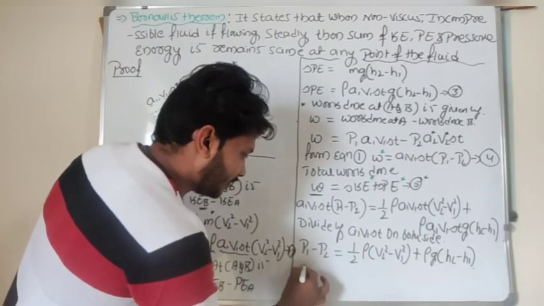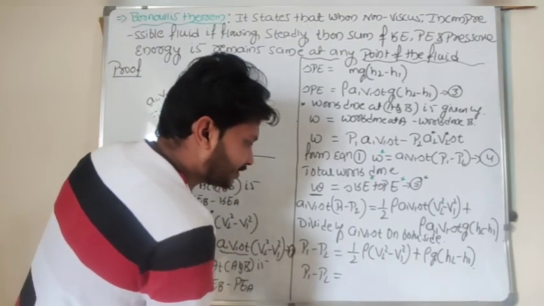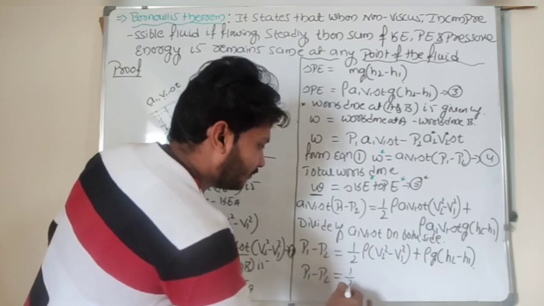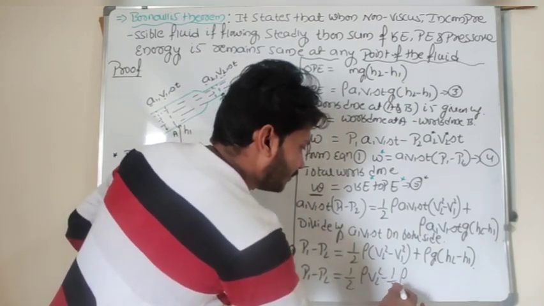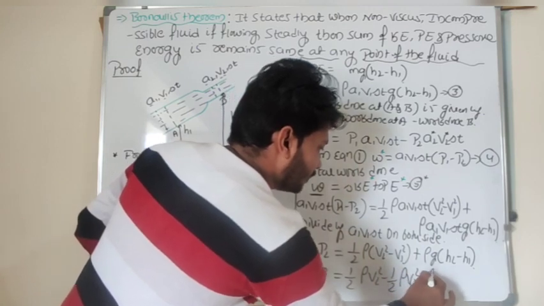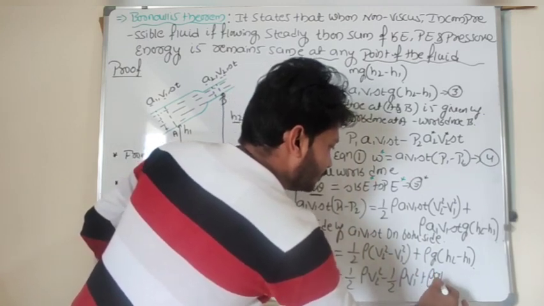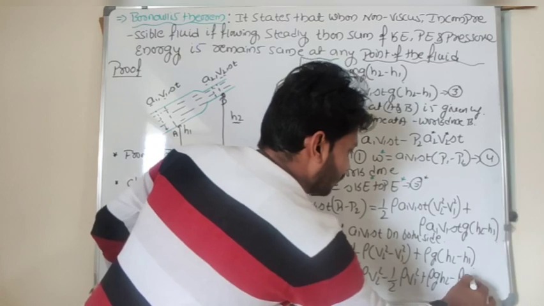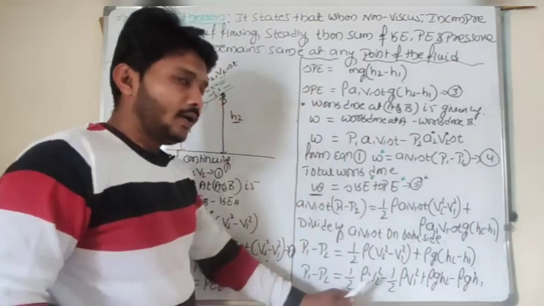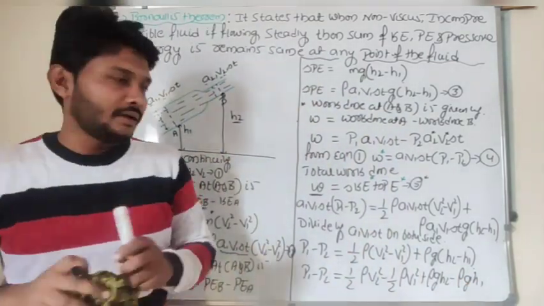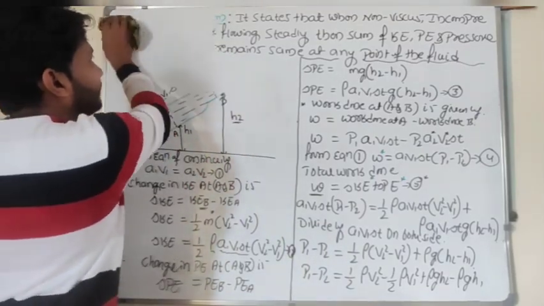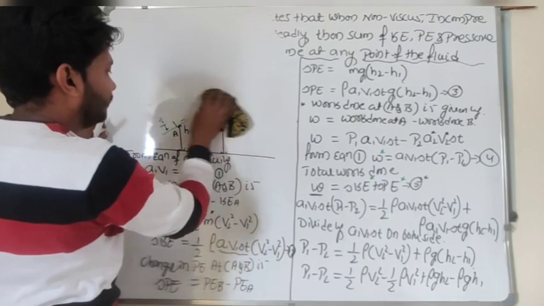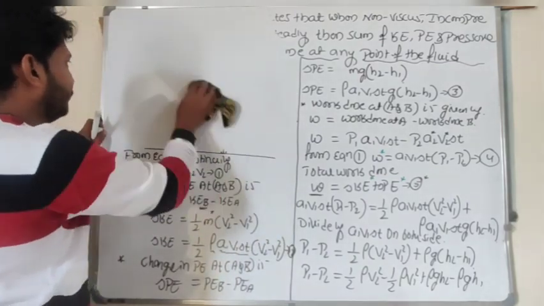Again I will write it here. We'll extend this equation: half of rho into V2 square minus half of rho into V1 square plus rho g H2 minus rho g H1. Now I will rearrange this equation.